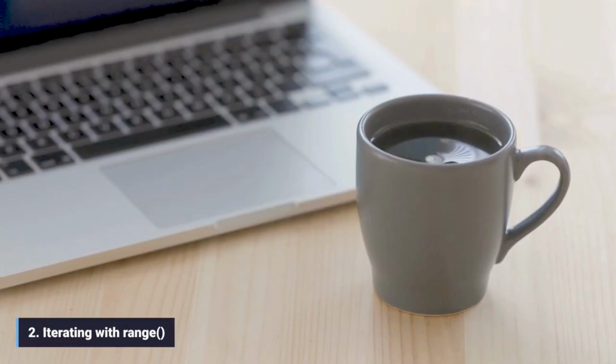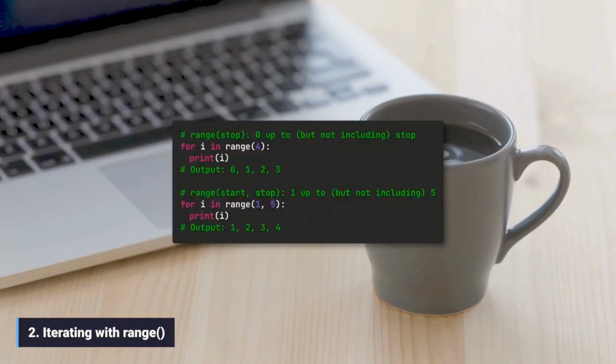2. Iterating with range. Maybe you need to loop a specific number of times. Instead of manually creating a list of numbers, Python provides the built-in range function. This function generates a sequence of numbers, which the for loop iterates over.